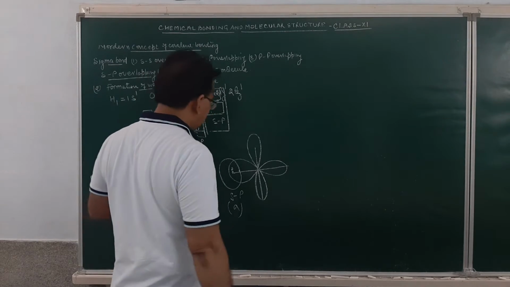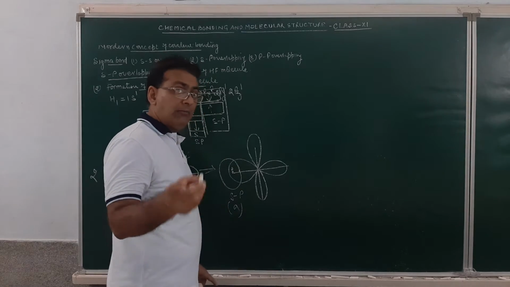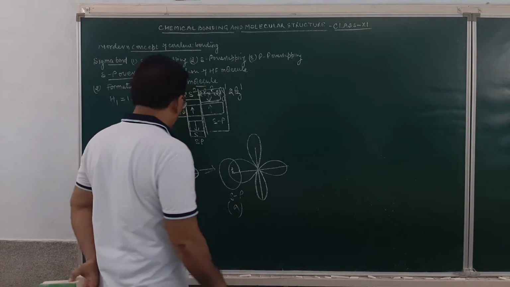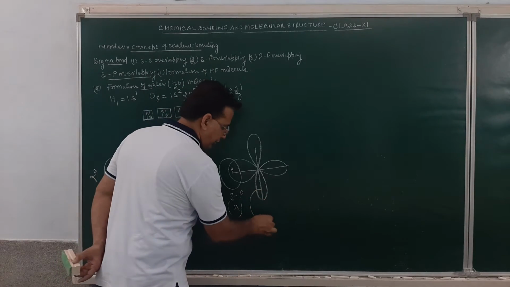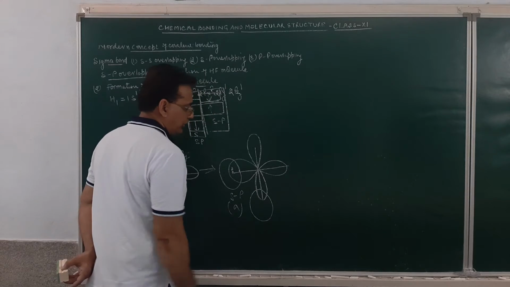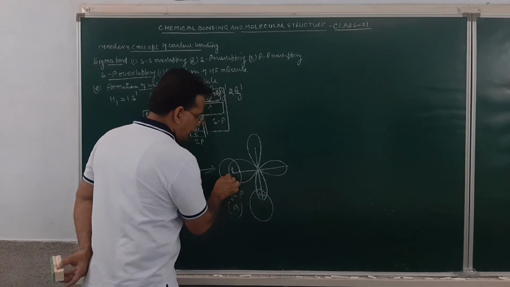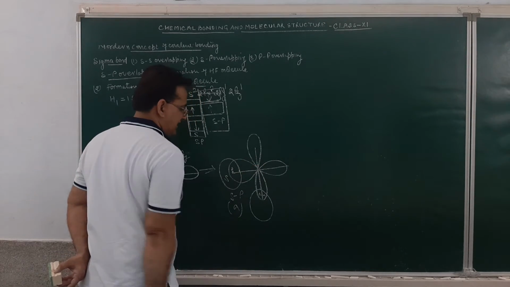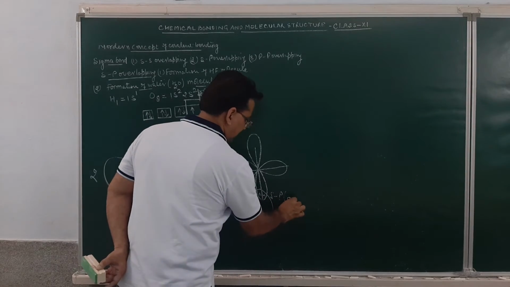Similarly, the other spherically shaped s orbital will approach the pz atomic orbital or py atomic orbital in this manner, so they undergo head-on overlapping. Here it will be the region of high electron density. This was the s orbital, this was py, and this is pz. So here again the bond formed is sp, and this will be a sigma bond.